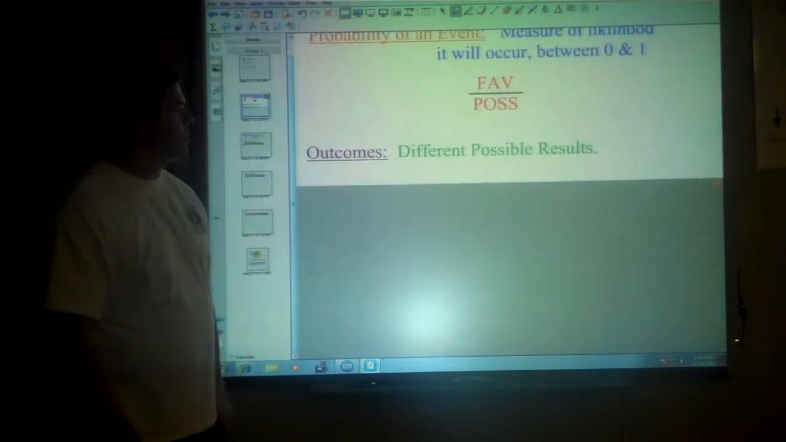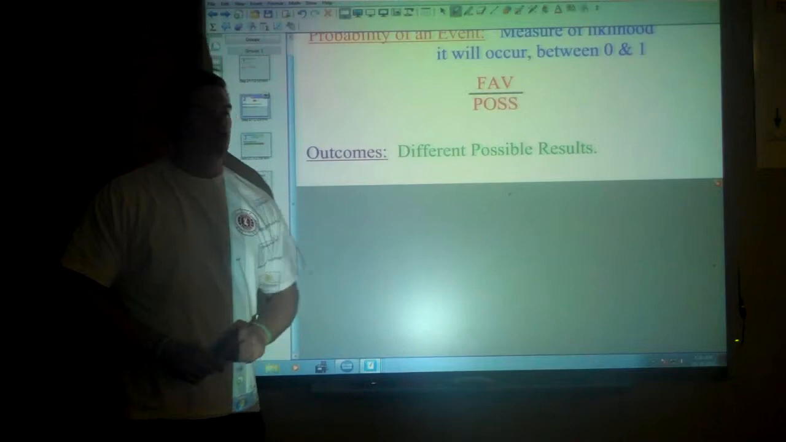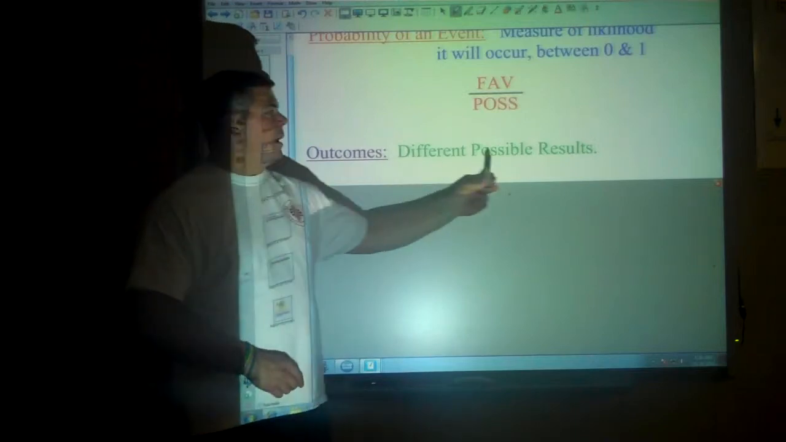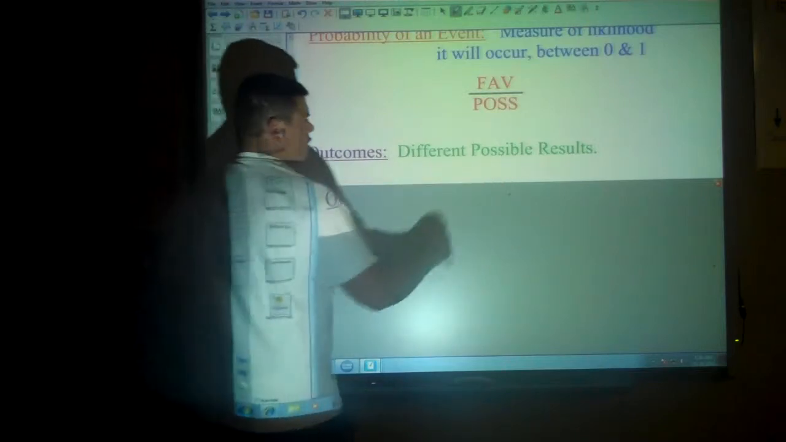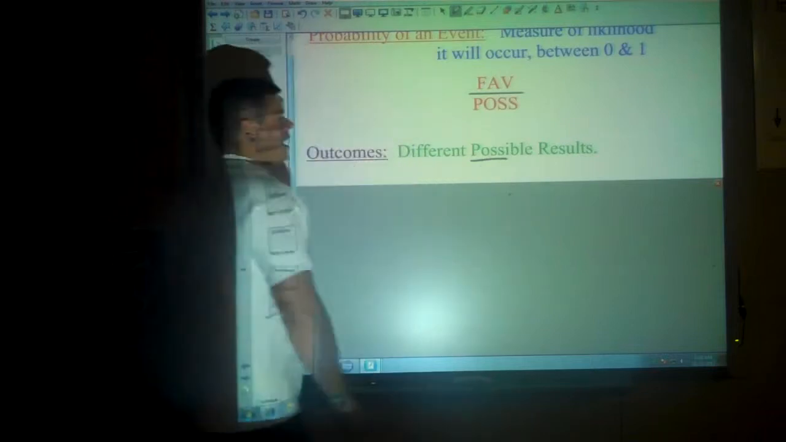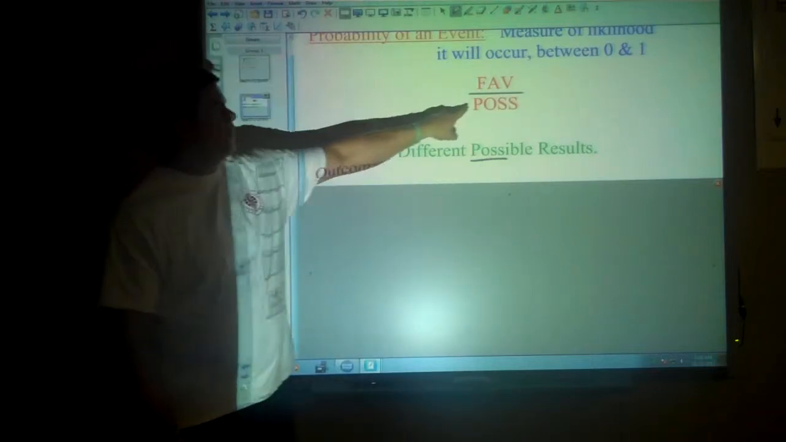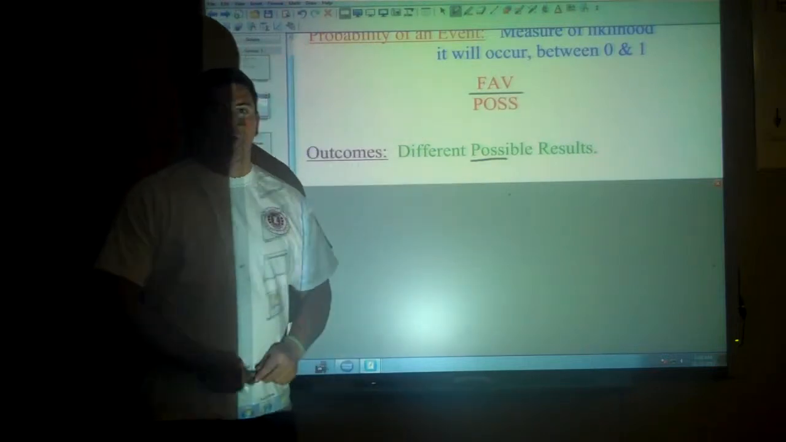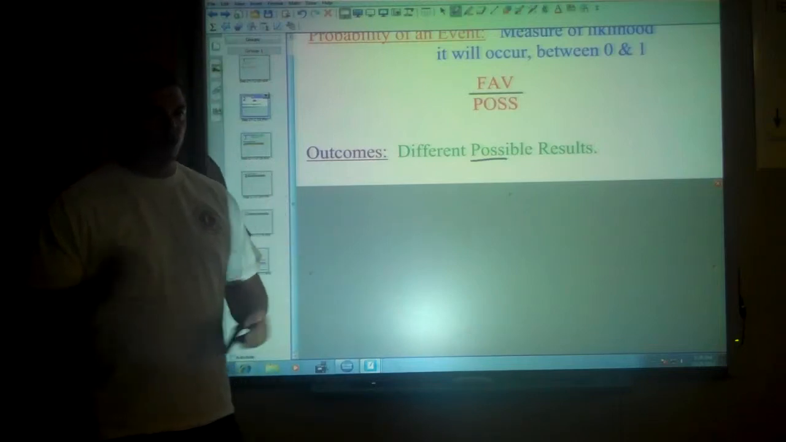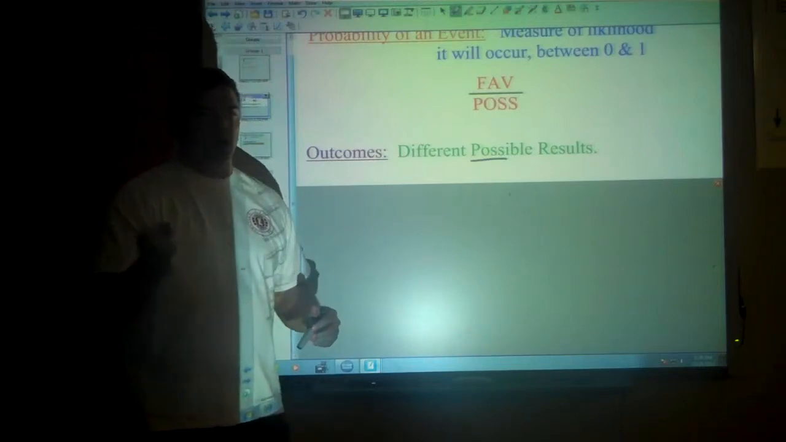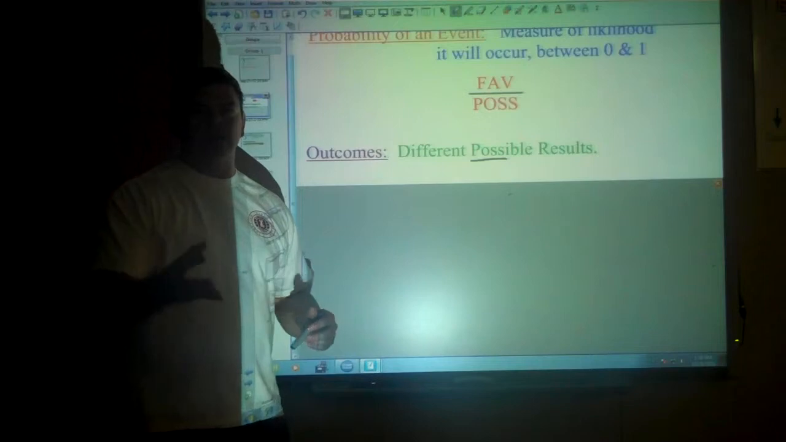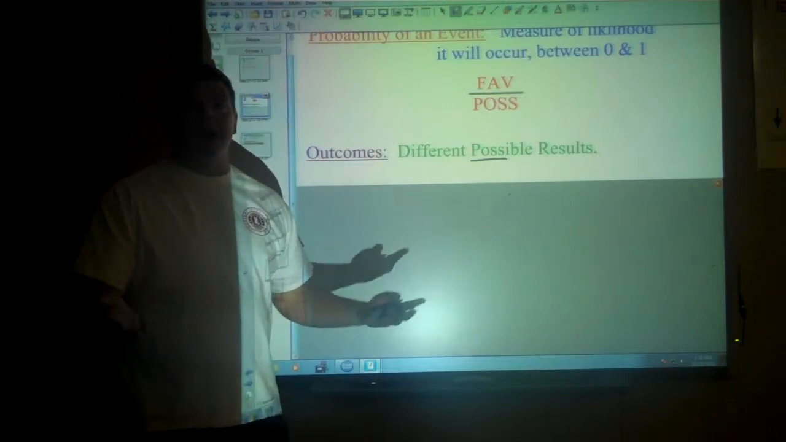Now, the outcomes in a situation or problem are the different possible results. And you'll notice, there's the pos right there. Pos is the abbreviation for possible. What could possibly happen? When you roll a die, what could you get? You could get 1, 2, 3, 4, 5, 6. All of those numbers are possible.